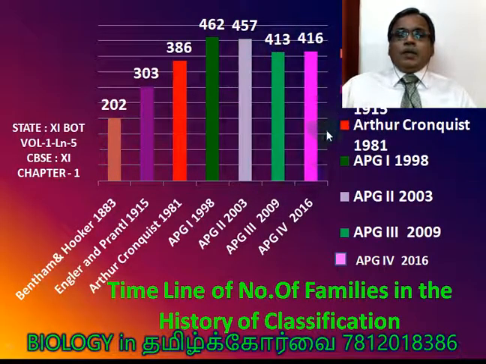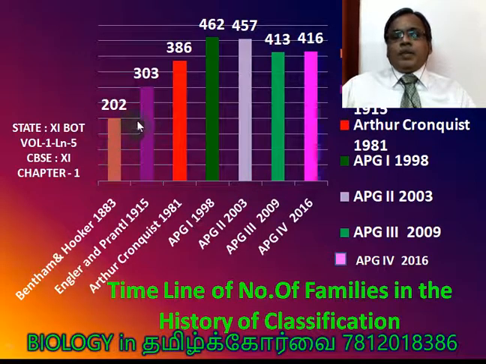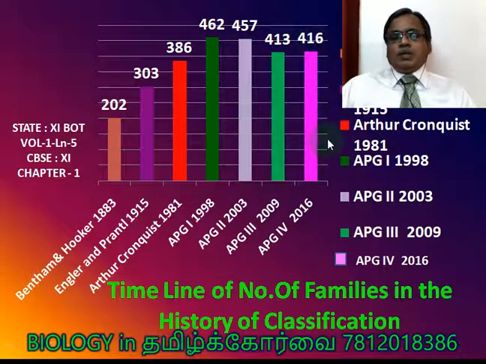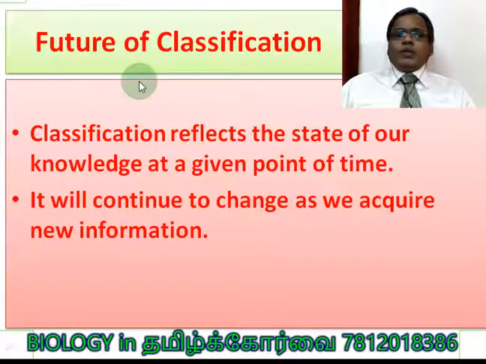So here I brought it for your better understanding, a graphical representation of the timeline of the number of families in the history of classification, in the form of a chart, right? From 202 to 303, 386, 462 for APG1. Again, now it is coming down to 416. Future of classification: taxonomy itself is a dynamic subject. It keeps on changing. That's what we are going to learn.